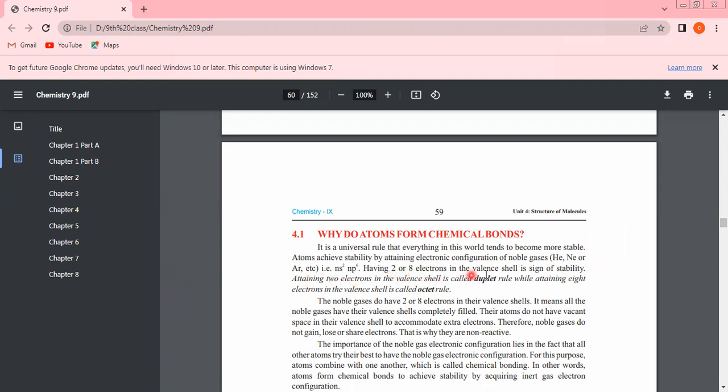Having 2 or 8 electrons in the valence shell is the sign of stability. Attaining 2 electrons in the valence shell is called duplet rule, while attaining 8 electrons in the valence shell is called octet rule. The noble gases do have 2 or 8 electrons in their valence shells. It means all the noble gases have their valence shells completely filled.